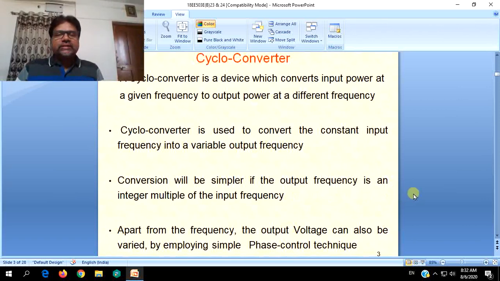And how are all these things achieved in the case of cycloconverters? Obviously, we will be dealing with turning on and off of these cycloconverters at a frequency below 50 Hz or above 50 Hz or even hundreds of Hz, which demands us to forcefully turn on and turn off the given power electronic devices, which is not easy, but can be achieved by proper programming with microcontrollers or microprocessors.